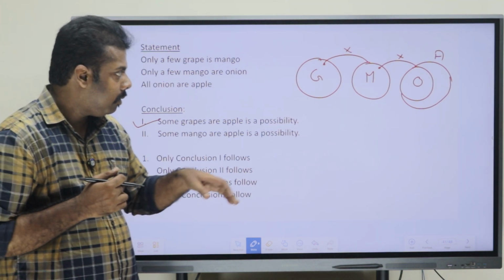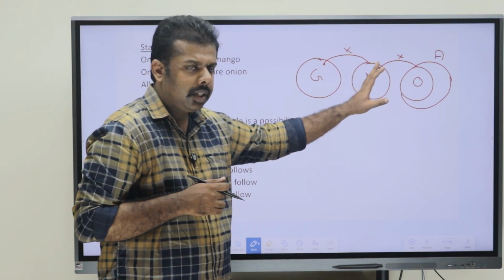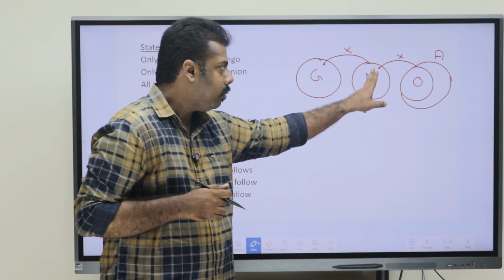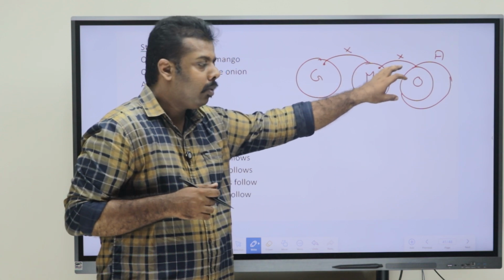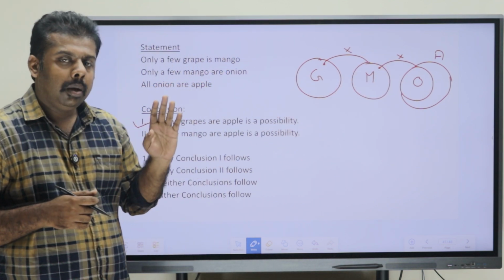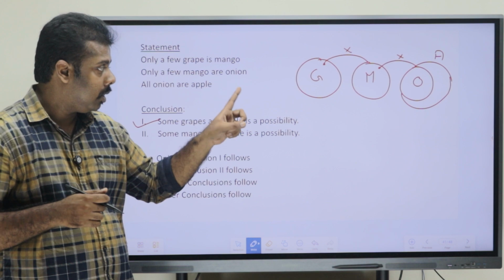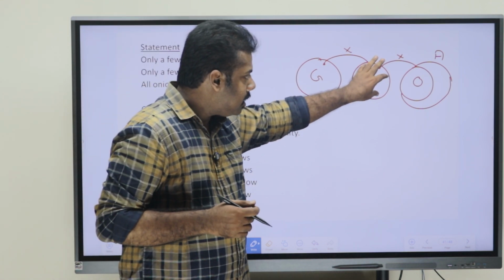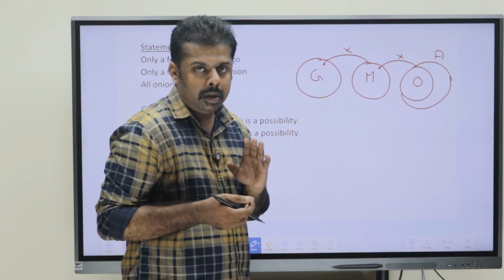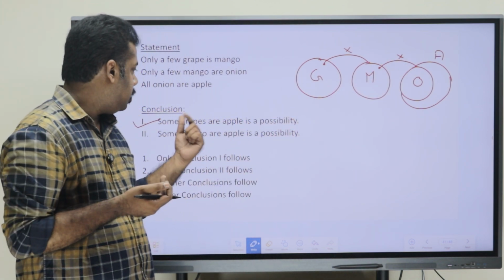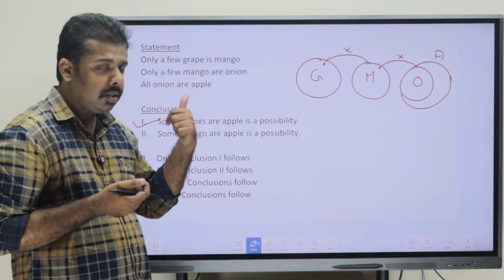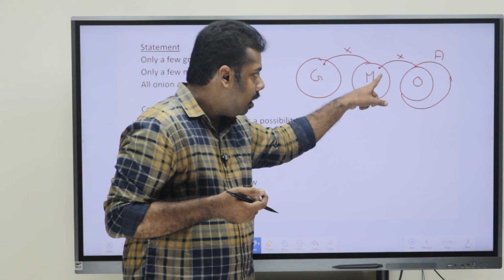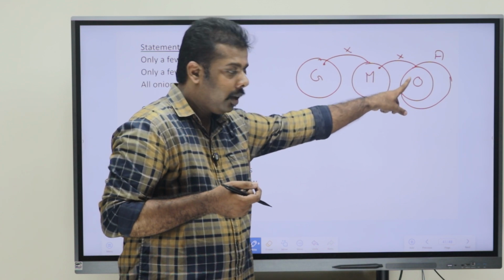So, what we can say from here is, as we can see in the Venn diagram, they both have a relation. We know that not all mango could be related to onion, but some could be connected. So only a few means there is a combination of some and some not. So, we can say that some mango could be onion, that is a possibility. Here they have said that some mango or apple is a possibility. So, that is also a possibility, since they both are connected by some.